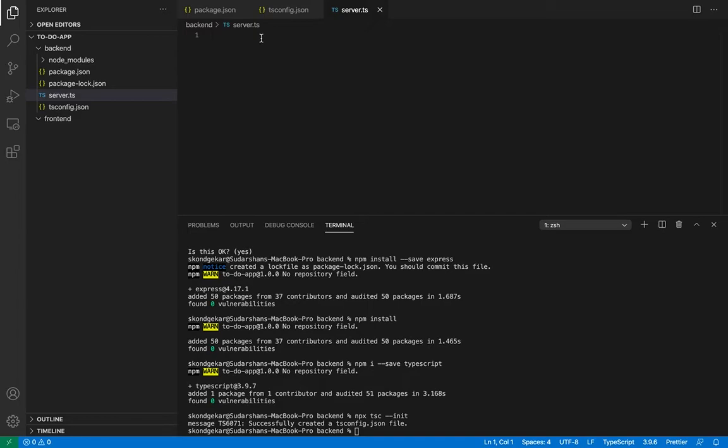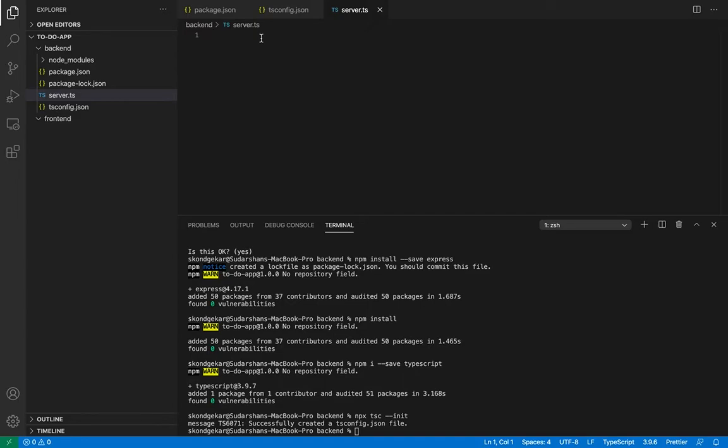So let's write our simple application which will show hello world in a web browser. First of all, Express is the library which is required to create an application to handle requests coming from the browser.